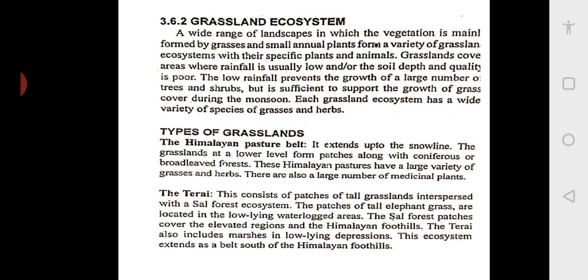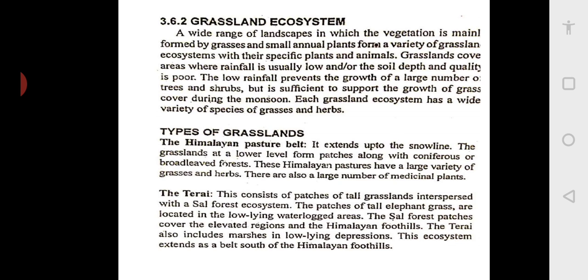This Terai region comes in the foothills: the hill is at the top, and when it comes down and meets the earth, there we call it a foothill. In the Himalayan region you will find the Terai region, and there you have a lot of sal trees, tall trees. So, this is all about the Terai, where you have the sal trees as well as the long grass, which is known as elephant grass.